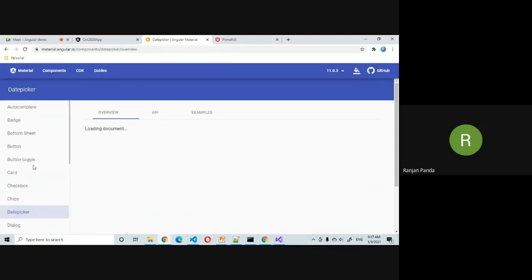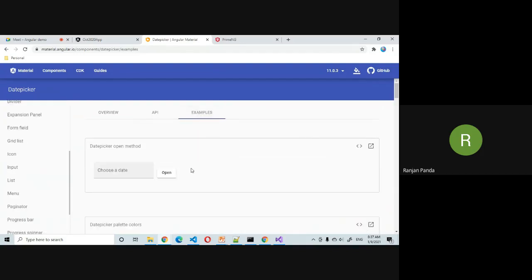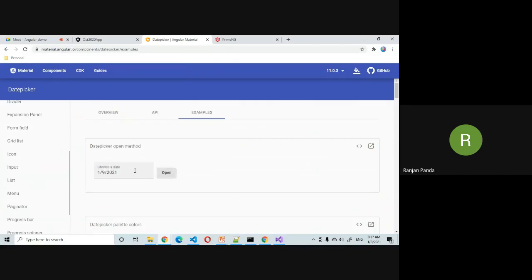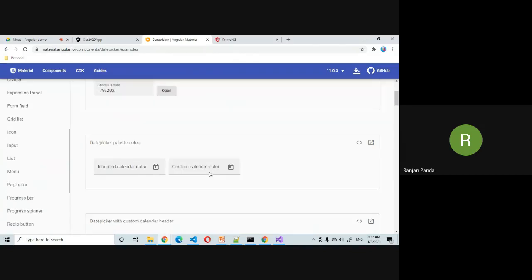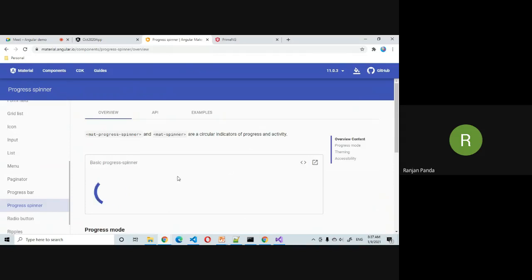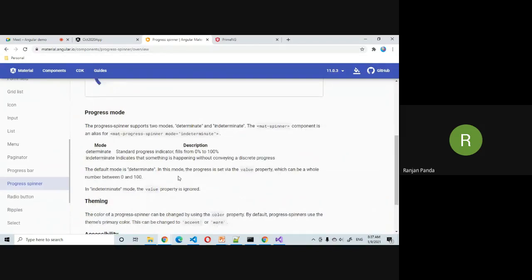Date picker, all these rich UI items. In order to implement a date picker, we can just use the Angular Material library. It is going to help us implement a date picker with a lot of customization available. Those kinds of things, spinner, progress spinner, all these things are going to be in a real-time application.